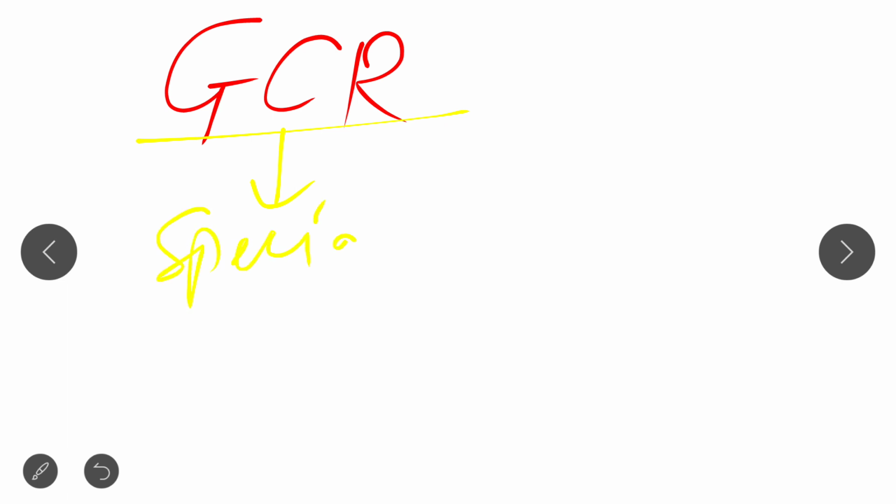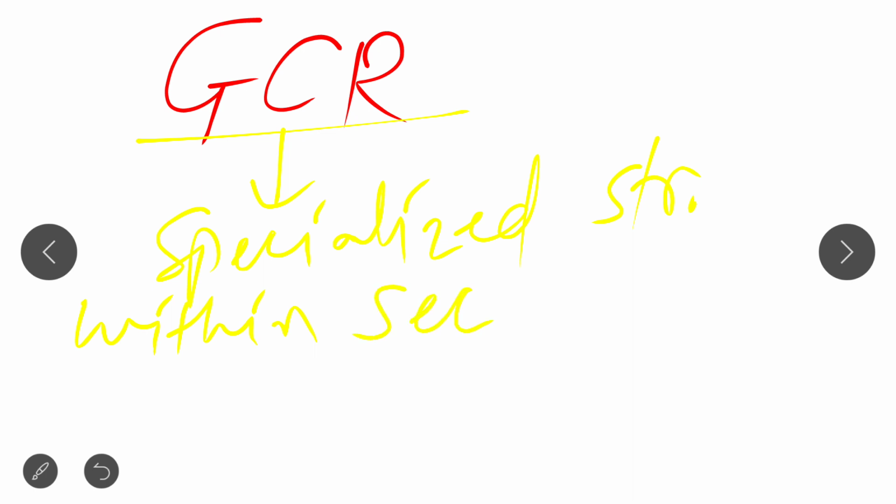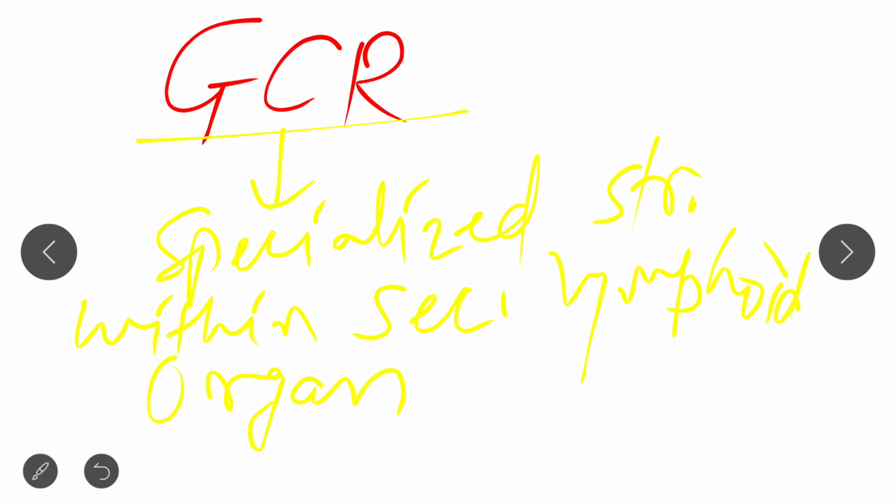It is a specialized structure within secondary lymphoid organ in which B cell undergo somatic hypermutation.